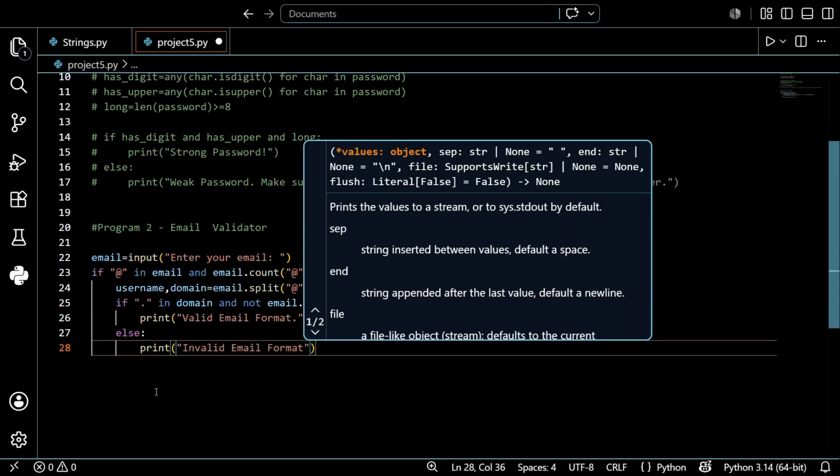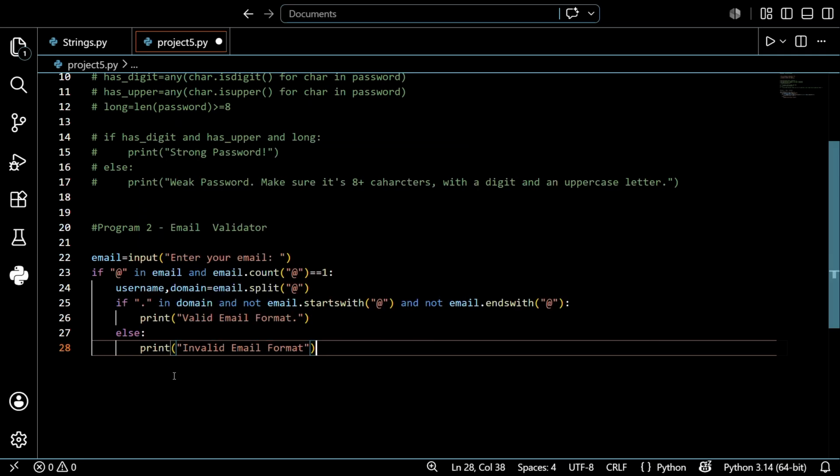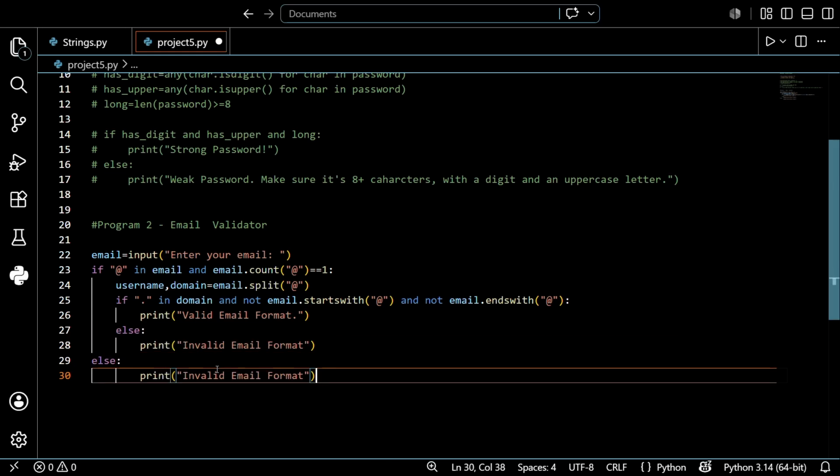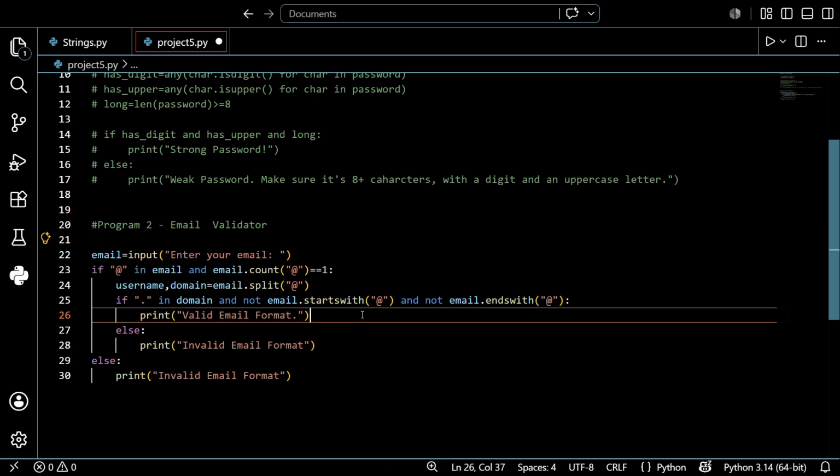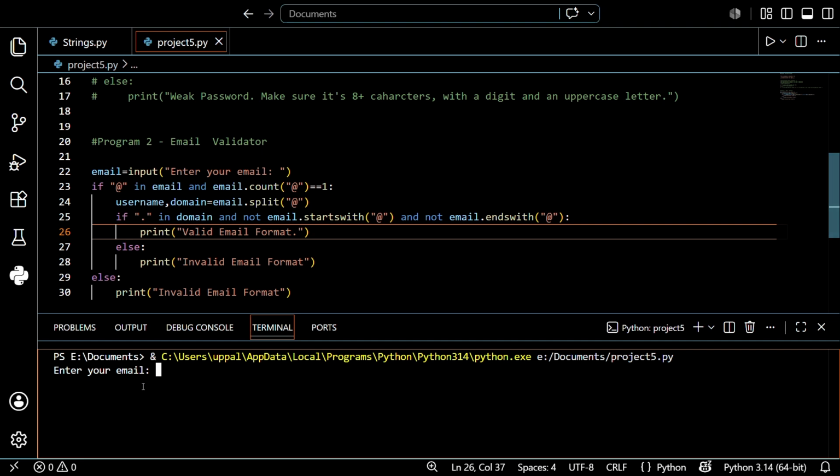It's very easy. I just did it, and just copy this header part. After that, just print this. If the first case is false, then it shows the same pattern. Before that, save this one and run it. Let's enter student@gmail.com.